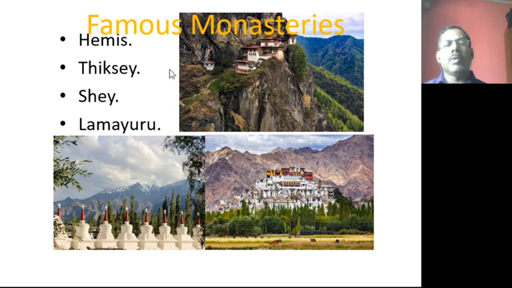So you should remember, Hemis is one of the important monasteries. Tikse is also one of the important monasteries. Shey and Lamayuru are also important monasteries. By seeing the picture only, you can understand they are constructed in elevated places. So in elevated places only, they construct these types of monasteries.